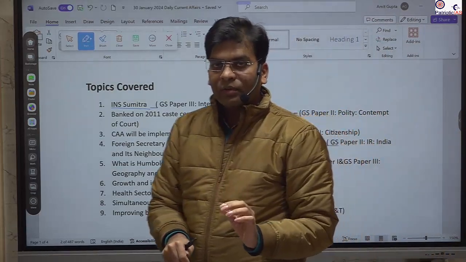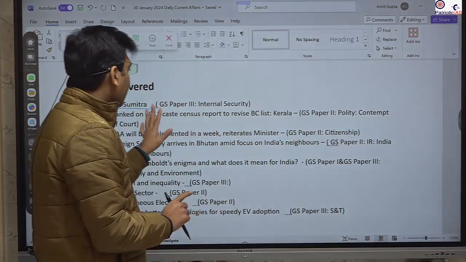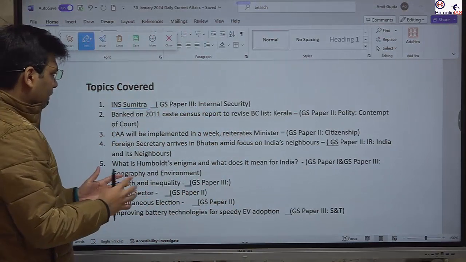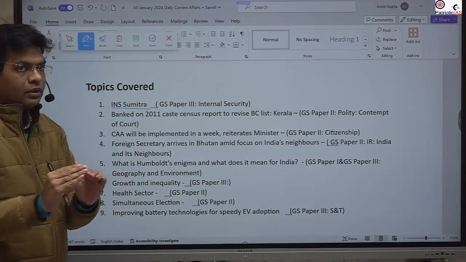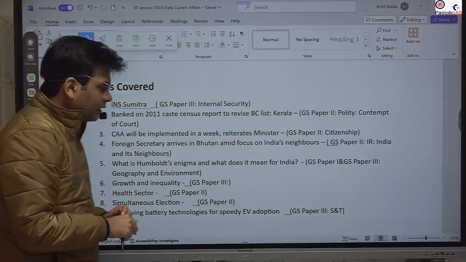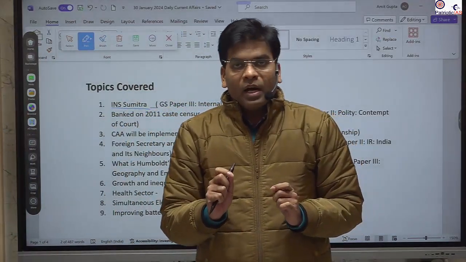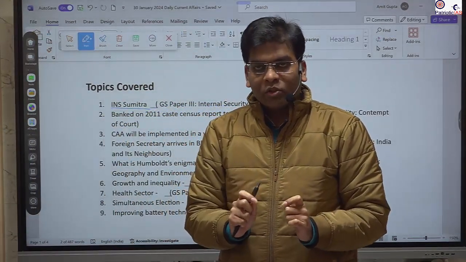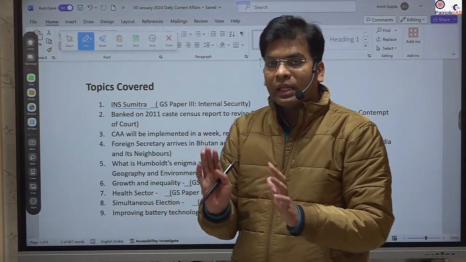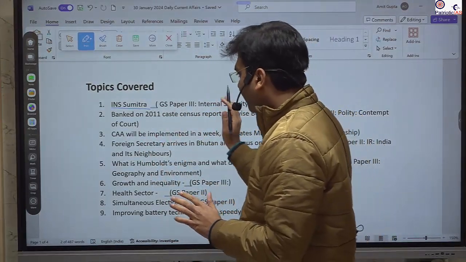You can provide one or two points on how the Sumitra has been deployed and how the Indian Navy is providing a security safeguard net in the Indian Ocean and Arabian Sea. These are the examples for the mains.